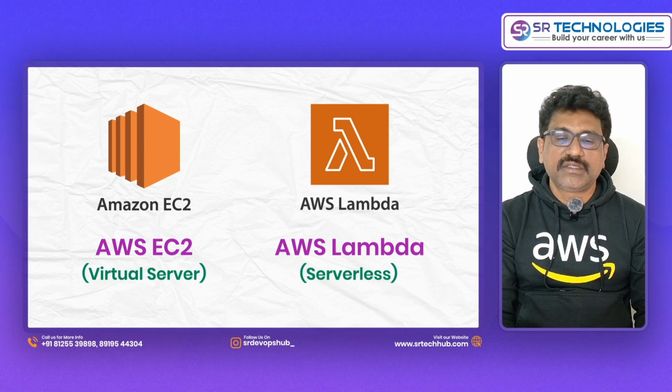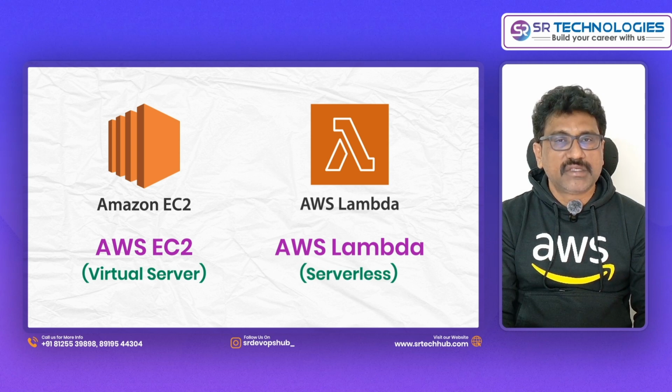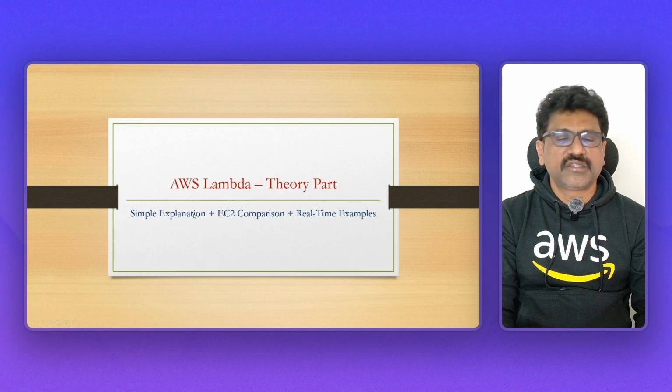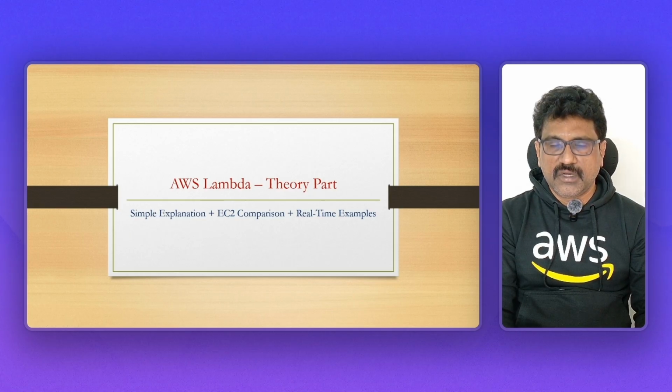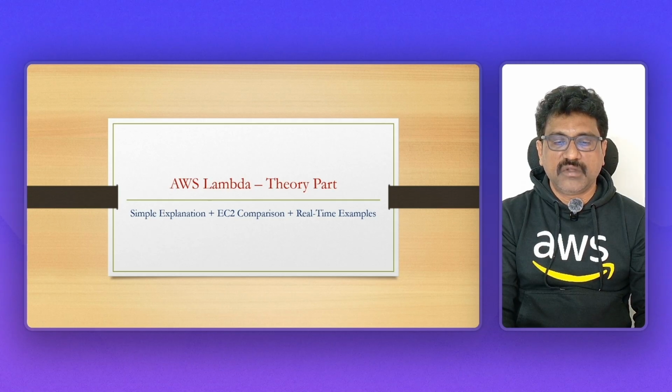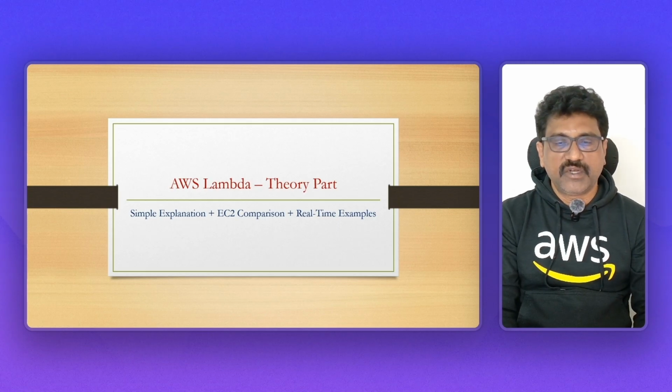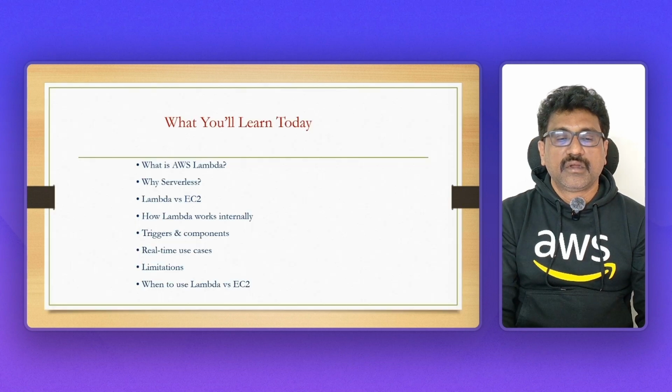Fine. Just to make you understand, what I will do is compare AWS Lambda with AWS EC2. Then you will easily understand this. So that is the reason. See here, in the AWS Lambda theory part, I will give a simple explanation. I'm not going in depth here. That means this is enough as a DevOps engineer. In DevOps point of view, this is enough. And real-time examples. That means where we will use AWS Lambda, where we will use AWS EC2. That use cases I will show you. I will explain. Fine. Go to next slide.